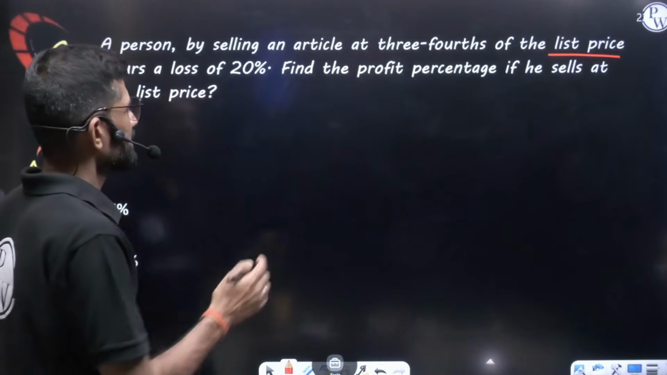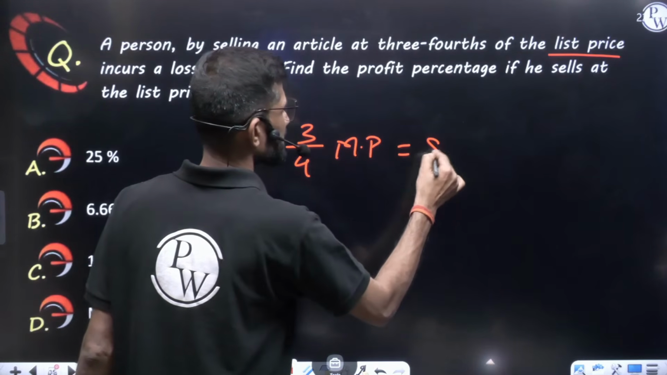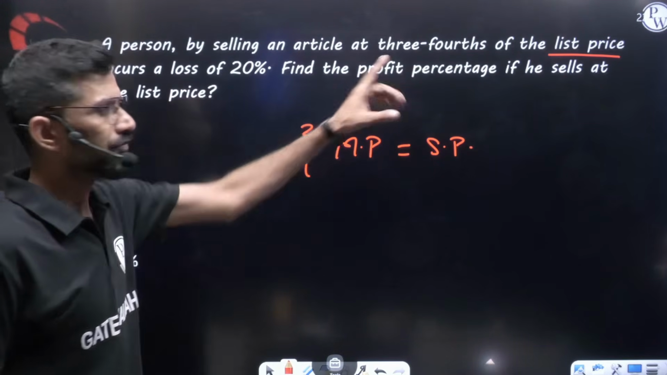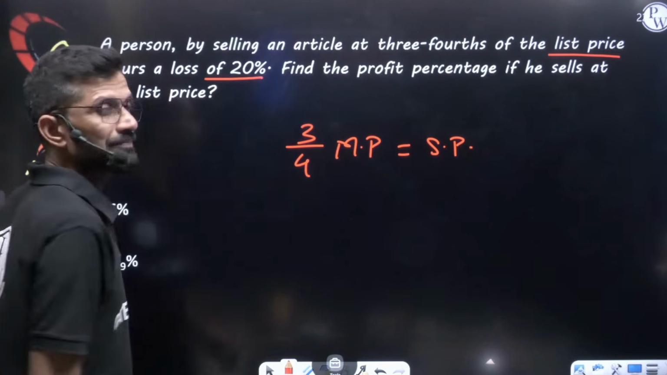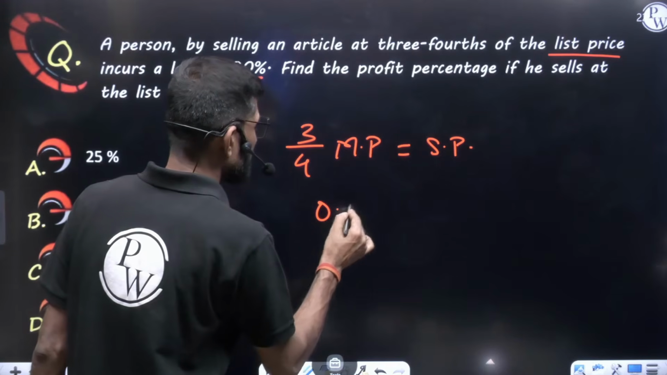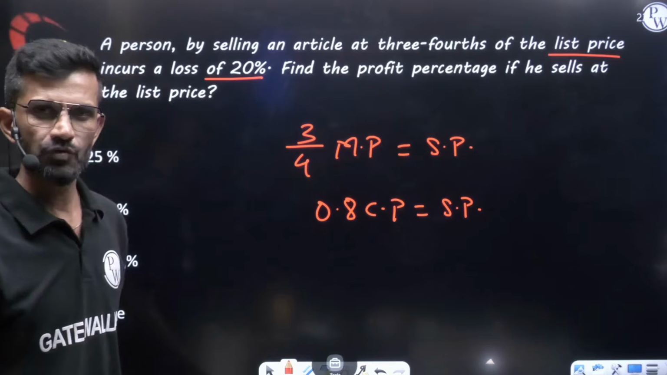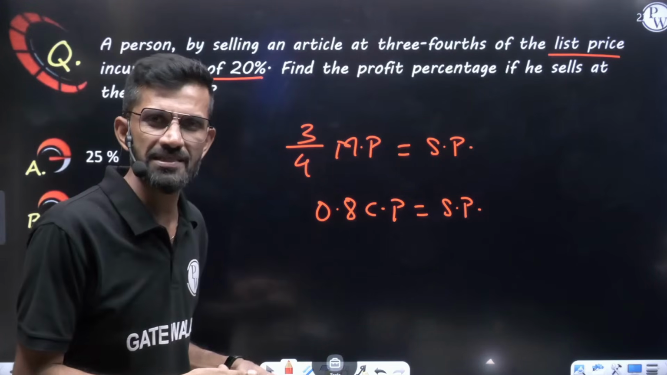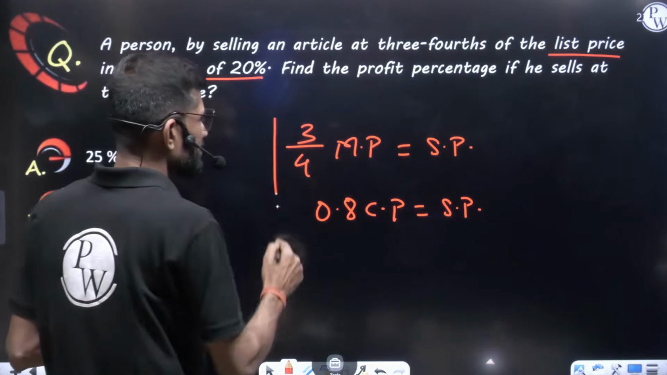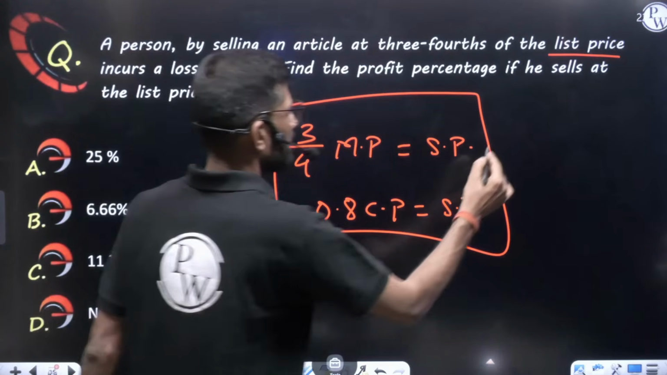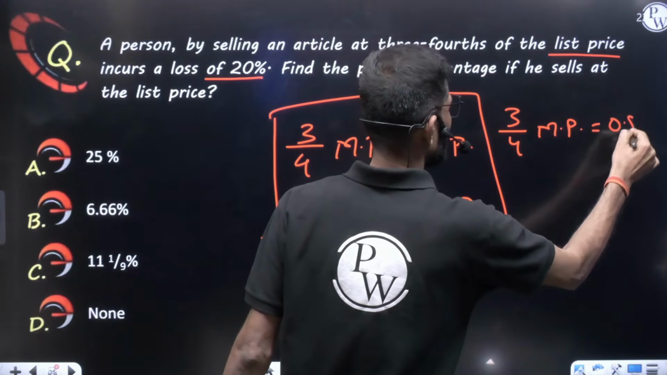Let's see. See, it is very clear that 3/4 of the mark price is the selling price. He is selling at 3/4 of the list price. This is the selling price. And they are saying that he is getting a loss of 20%. So I can say 80% of the cost price is the selling price. 20% loss means whatever cost price is there, that decreased by 20%, then he sold. By using these two, we can directly say that 3/4 of mark price is equal to 0.8 of cost price.